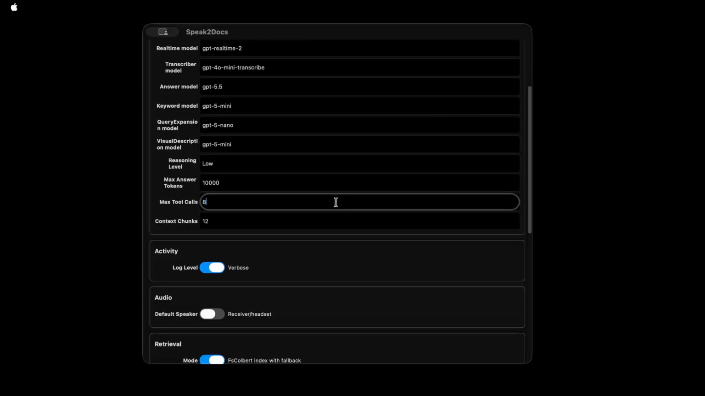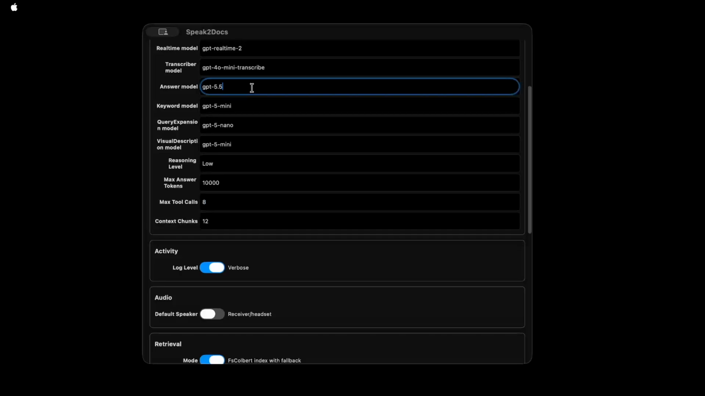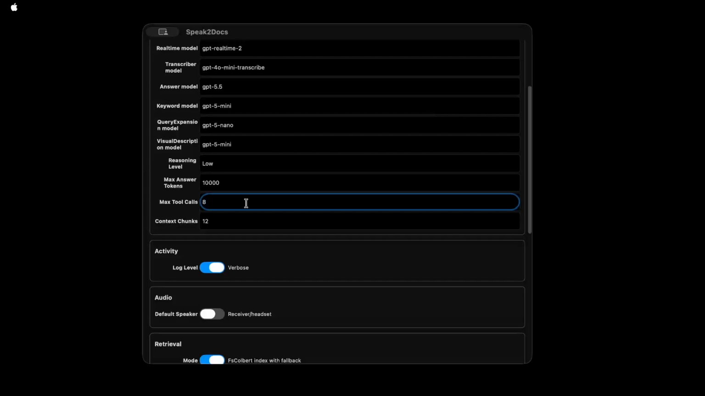I'm going to talk about this setting called max tool calls. So when you ask a question, that question is actually relayed to the answer model, which is GPT 5.5 in this case. Now, the model may be able to answer the question from the context that is in its memory, or it may decide to get more context, in which case it will ask the application to run a query and give it more search results. That query is given to the application in the guise of a tool call. The application then searches the index with that query and returns the results.